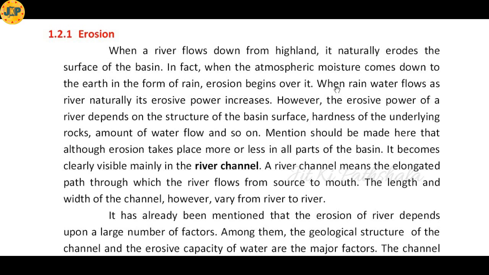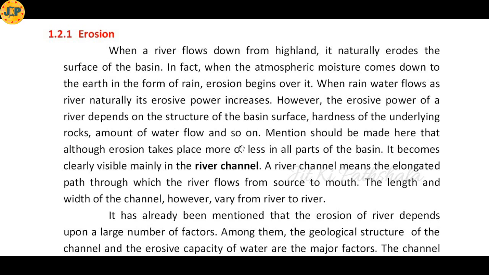When rainwater flows as a river, naturally its erosive power increases, and the eroding capacity of the river water also increases. However, the erosive power of a river depends on the structure of the basin surface, hardness of the underlying rocks, amount of water flow, and so on.